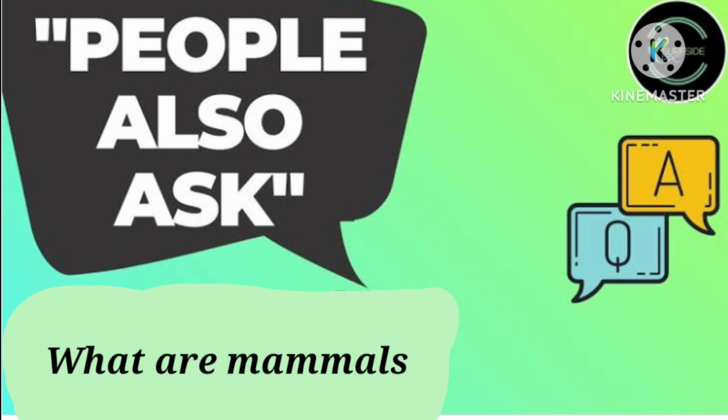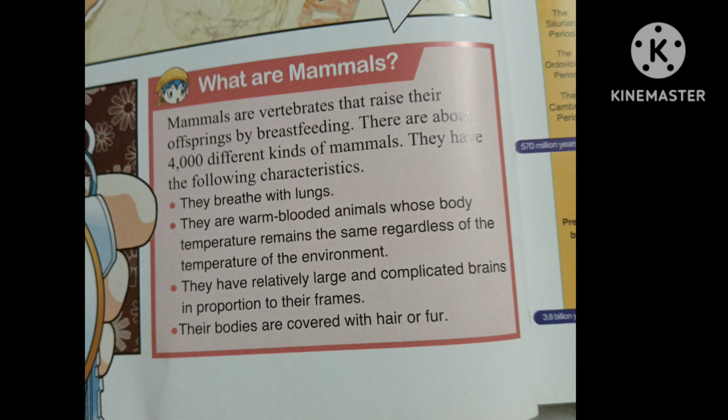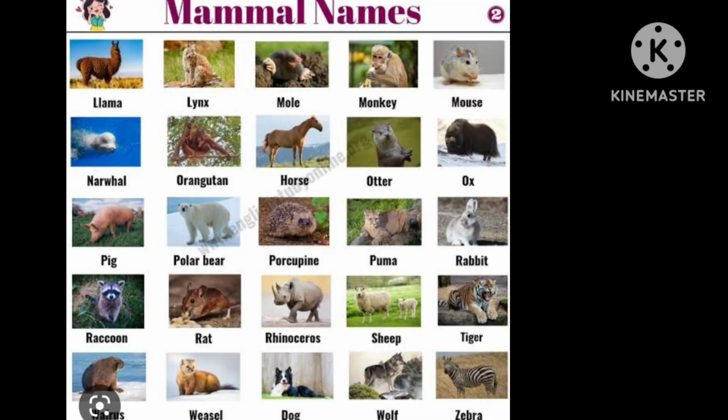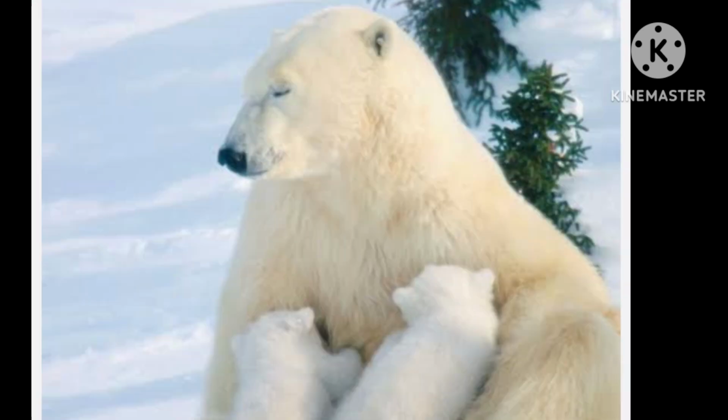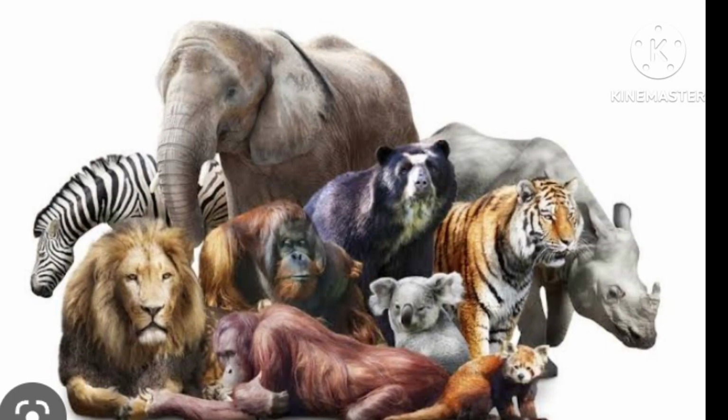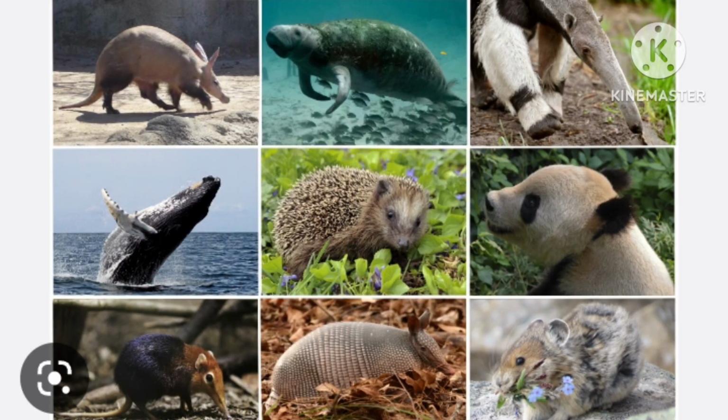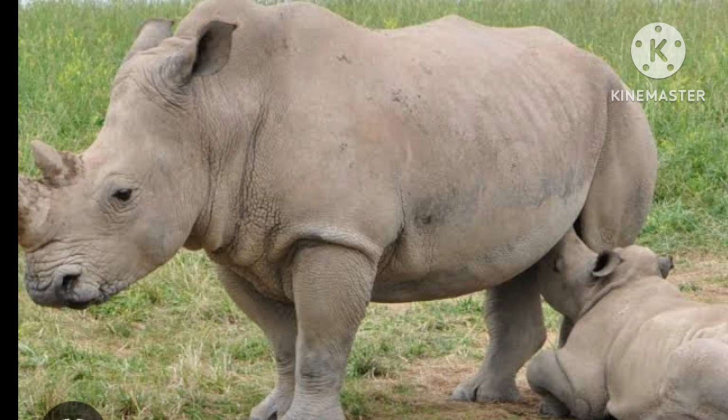People also ask, what are mammals? Actually, mammals are vertebrates that raise their offspring by breastfeeding. There are about 4,000 different kinds of mammals. They have the following characteristics. First, they breathe with lungs. Second, they are warm-blooded animals whose body temperature remains the same regardless of the temperature of the environment. Third, they have relatively large and complicated brains in proportion to their frames. Fourth, their bodies are covered with hair or fur.